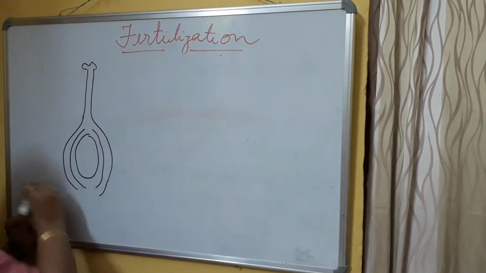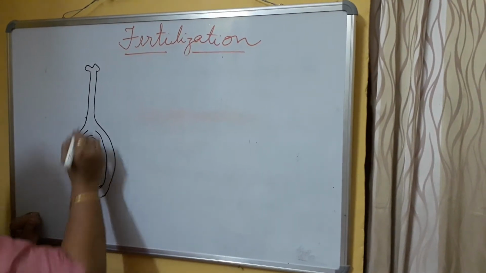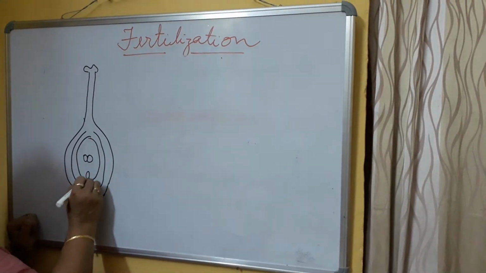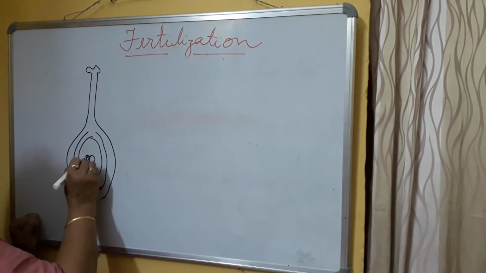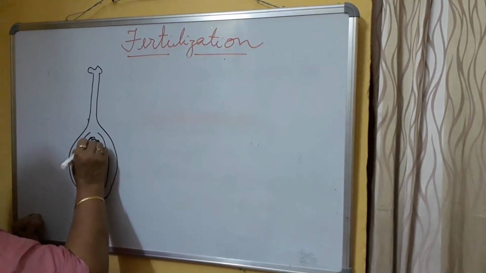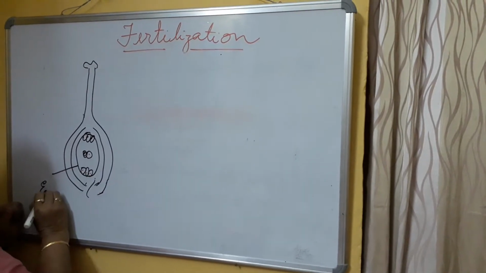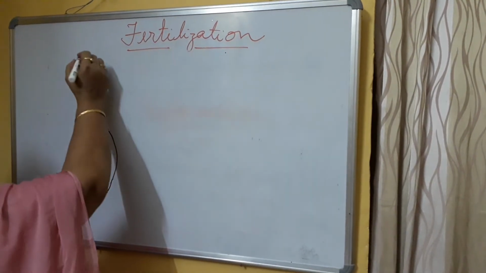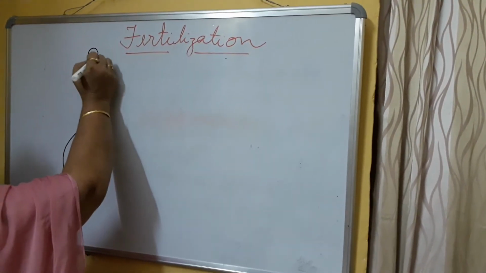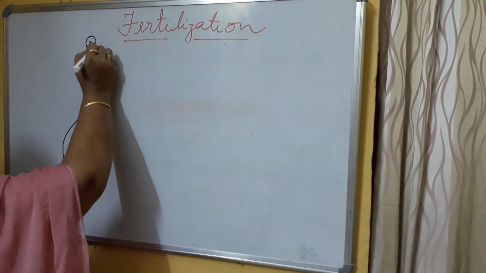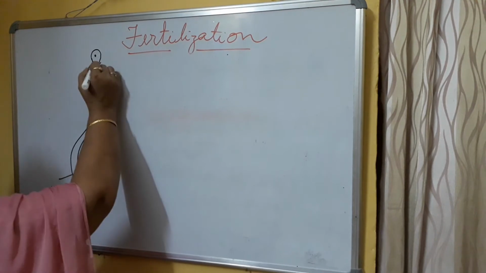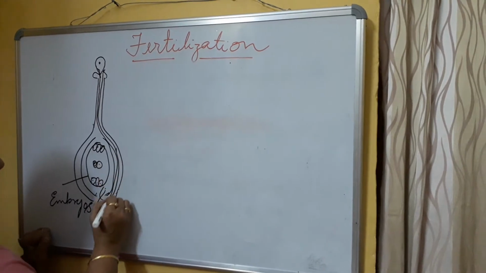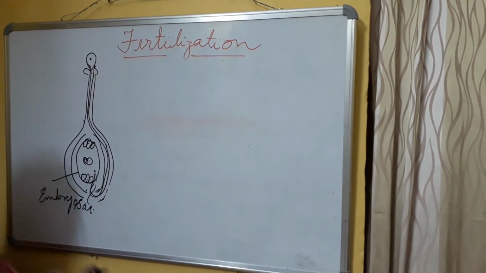This is the embryo sac. This diagram I had already given. When a pollen grain falls on this, with the help of the pollen tube it brings two male gametes and leaves the male gametes inside the embryo sac. Okay. Now let us see fertilization.